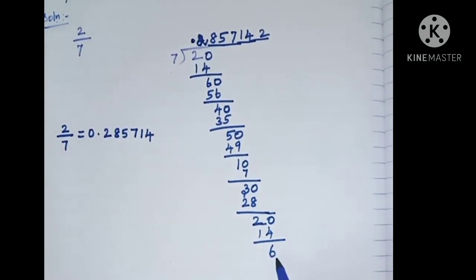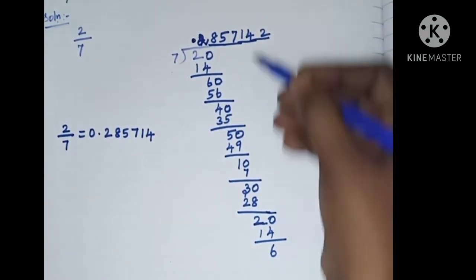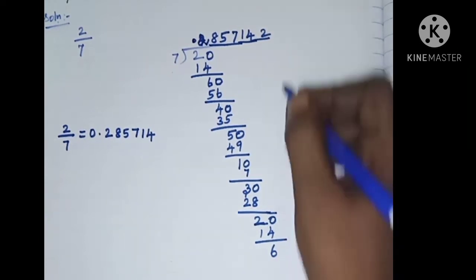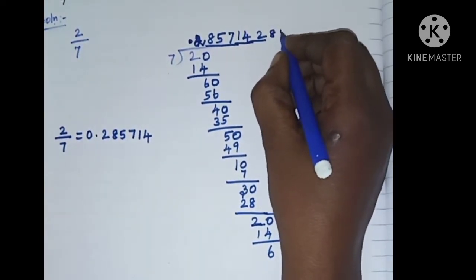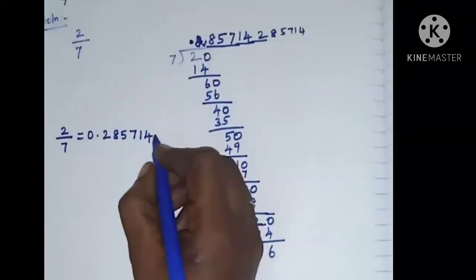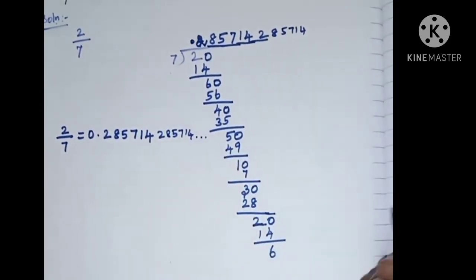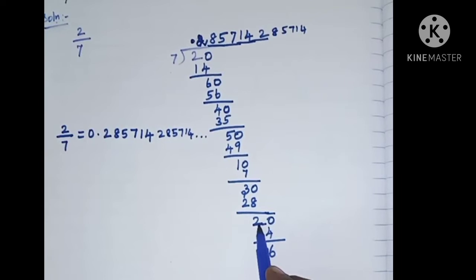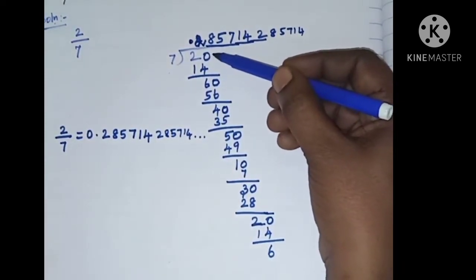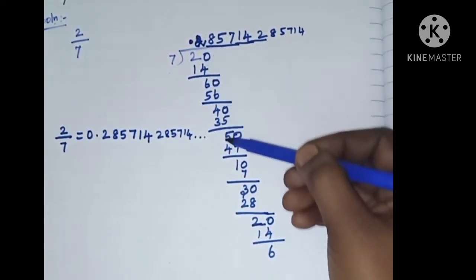Because we didn't get the remainder as 0, this process will continue again and again. So again we will get 285714, because we have 2 again in the remainder. So starting from 20 the numbers are repeating.